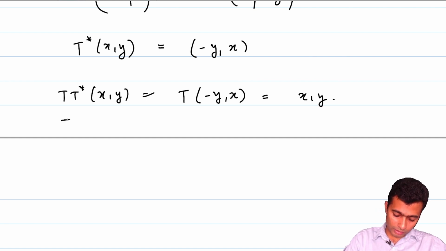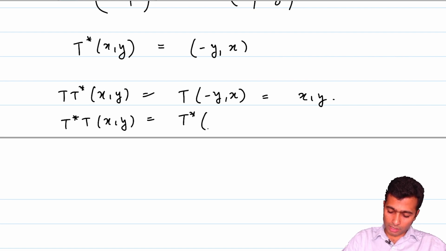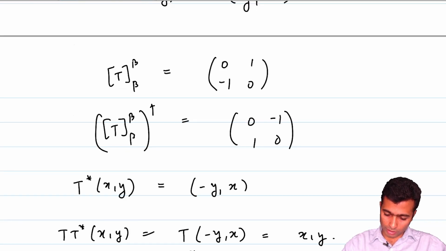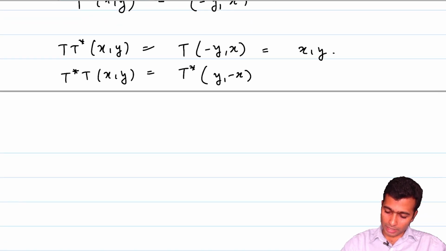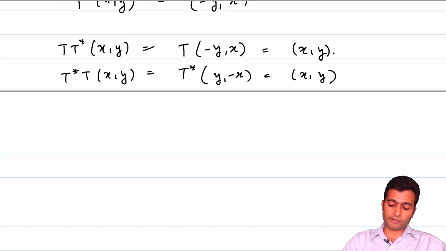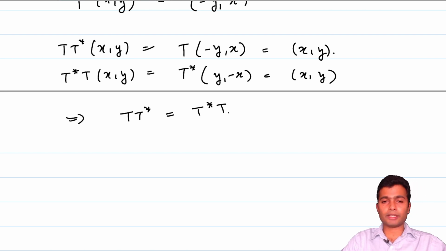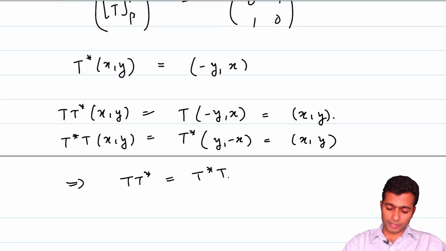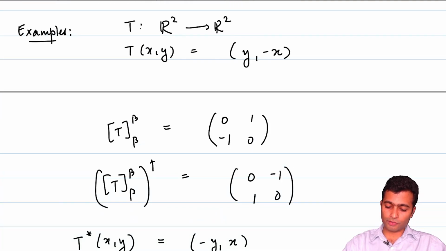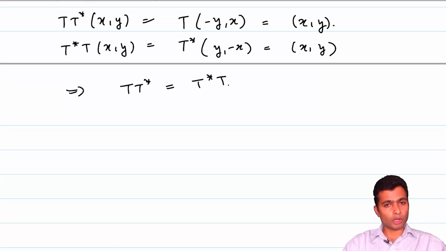And what is T star T of x comma y? T star T of x comma y is T star of y comma minus x, if I am not mistaken, that is our definition of T of x y. Yes. And this again by definition is going to be equal to x comma y, because T star of x comma y is minus y comma x. So this implies that T T star is equal to T star T. Okay, so this is an example of a linear operator which is normal.